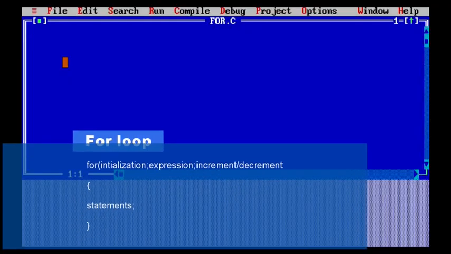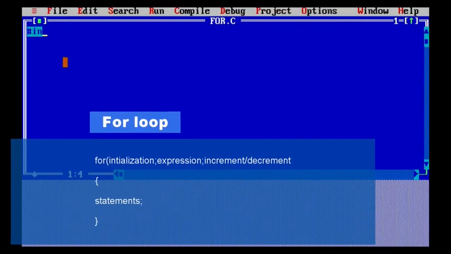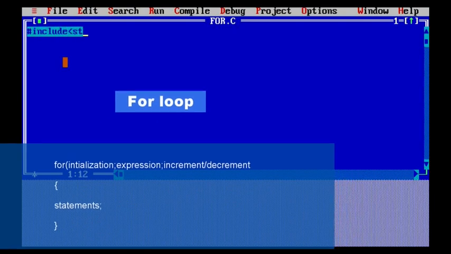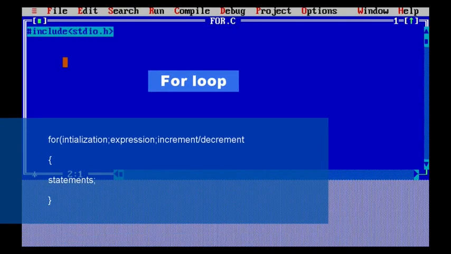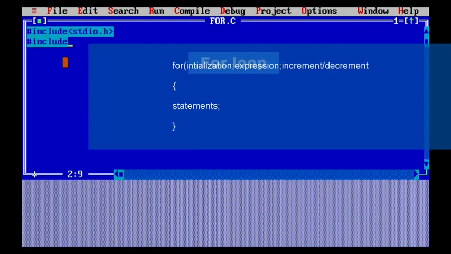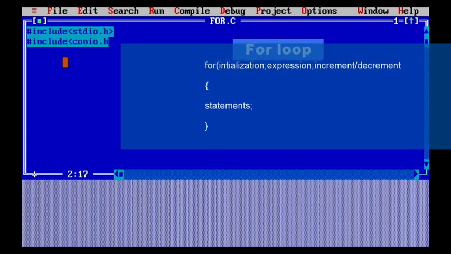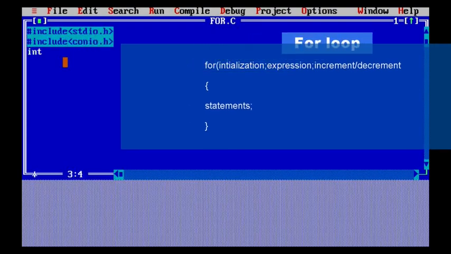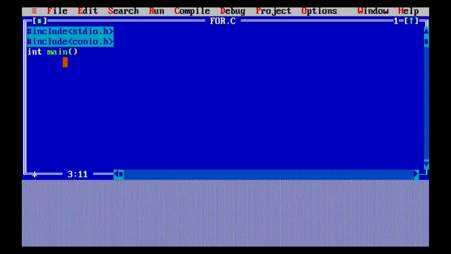Here, as you can see, I have entered the Turbo compiler. I'm writing a program to explain the concept of a for loop. Whenever we are talking about a for loop, everything included will be the initialization, the condition, and the increment or decrement, whatever we want to do. You can see the syntax on the screen. Here I've defined a variable int i, and then a variable int m, and given int m equals 10.